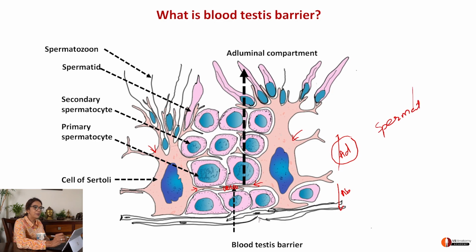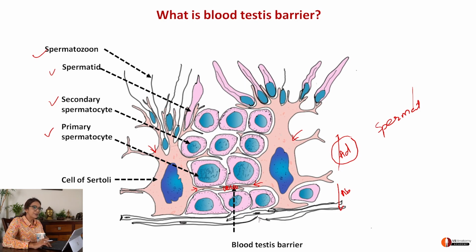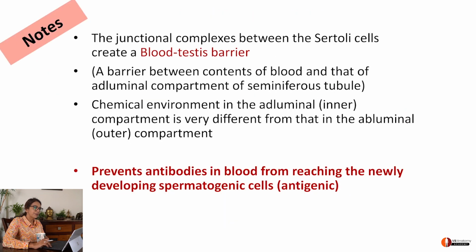So that means what? Your primary spermatocyte, secondary spermatid and spermatozoon are all protected from the actions of elements from the blood. This is the blood testis barrier. Since the Leydig cells are present between the seminiferous tubules, they are always outside the blood testis barrier, and that is why that was the correct option.